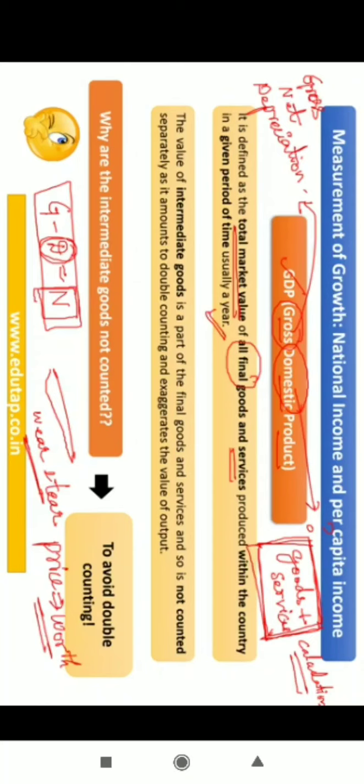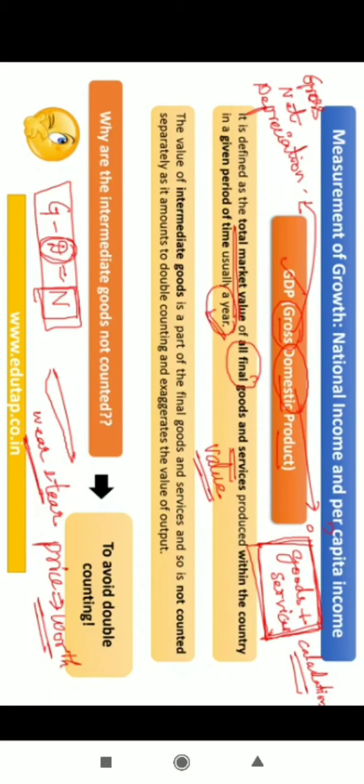Within the territorial boundaries of a country. When I start adding these things, I'm going to get a value. Now you need to have a reference period, usually taken to be a year. So within that one year, the final value of all the goods and services that were produced in a particular country is said to be GDP, that is gross domestic product, right?